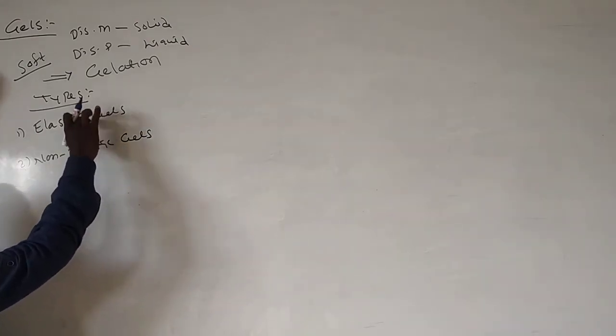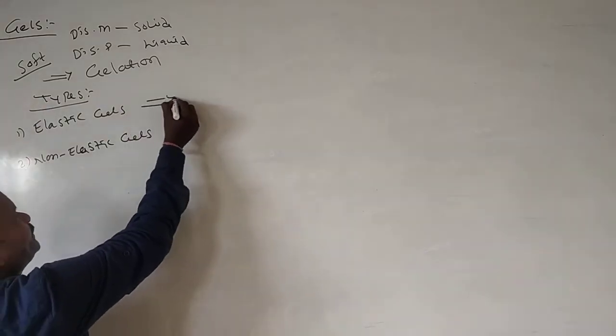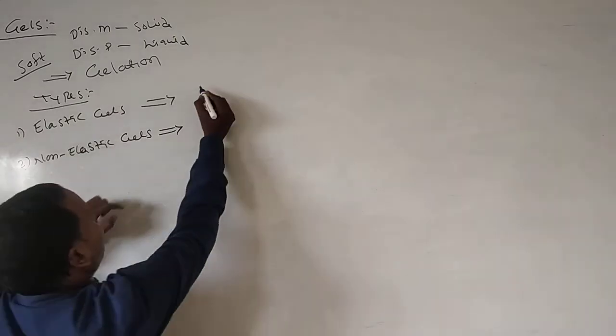What is the meaning of elastic gel and what is the meaning of non-elastic gel? Here I am taking the first example, and after that we'll see the definition.